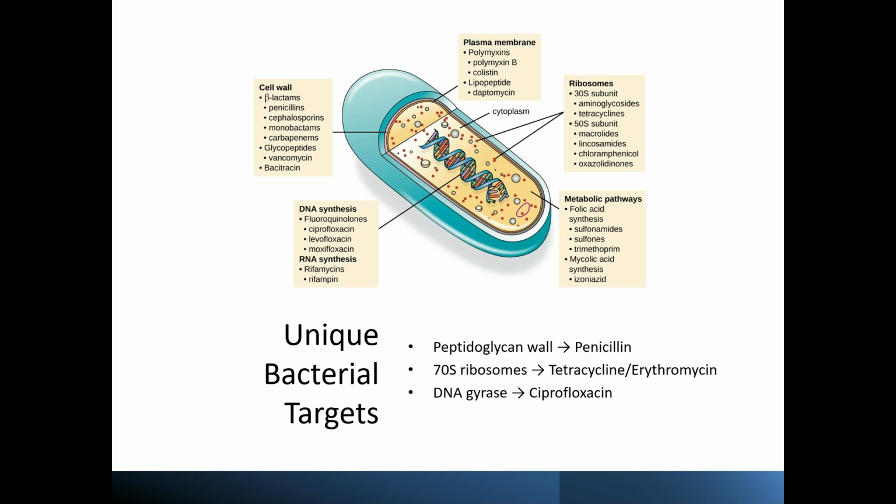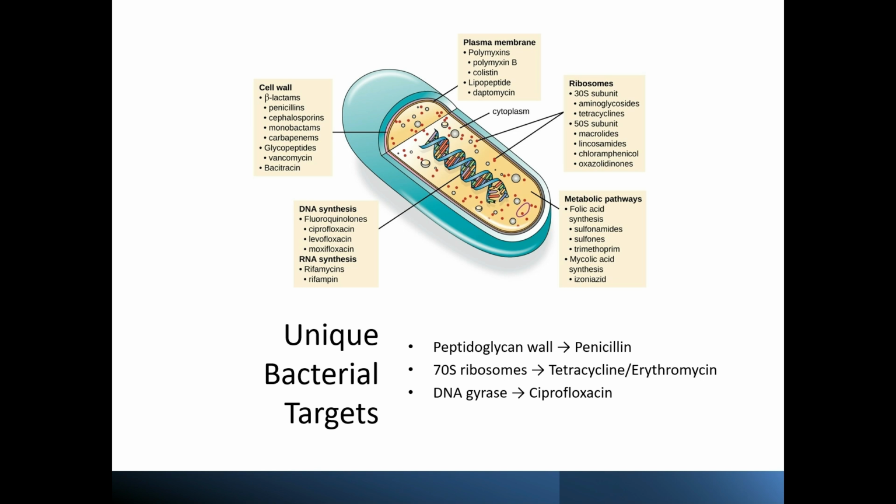Now, antibiotics are especially effective because bacteria have unique structures that our cells don't. One example is the peptidoglycan cell wall. Human cells don't have it, but bacteria do. Penicillin blocks the enzymes that build this wall, weakening bacteria until they burst.